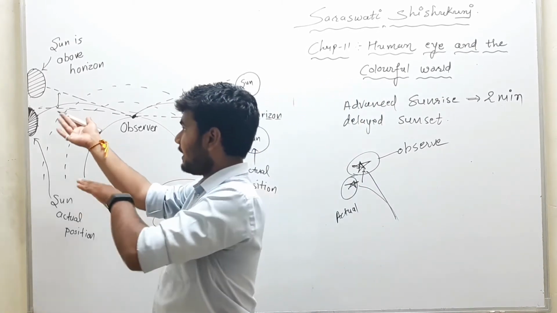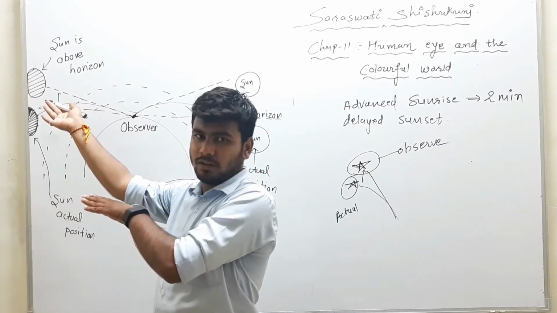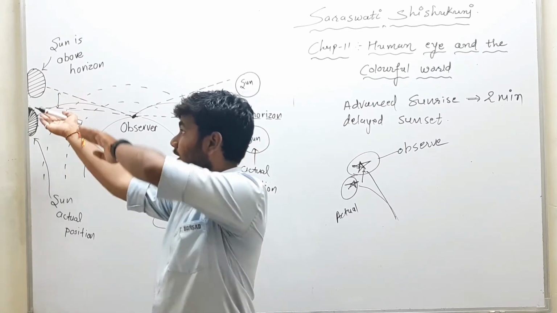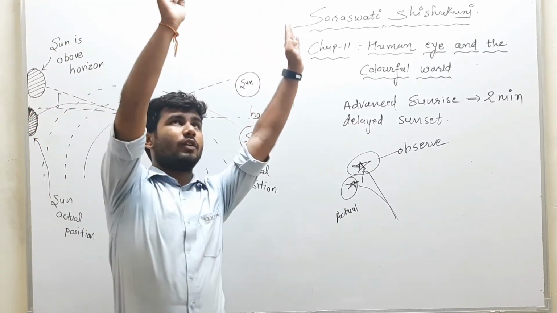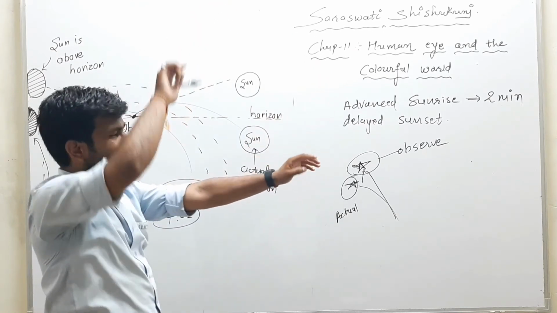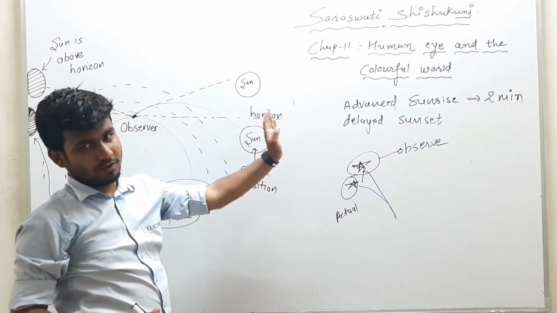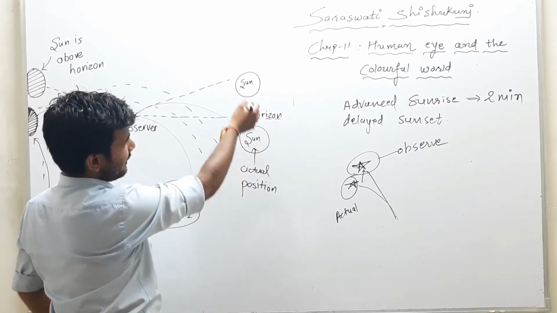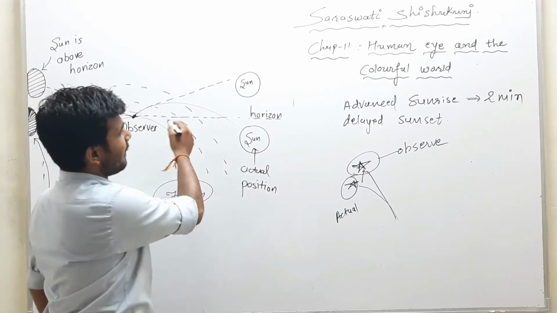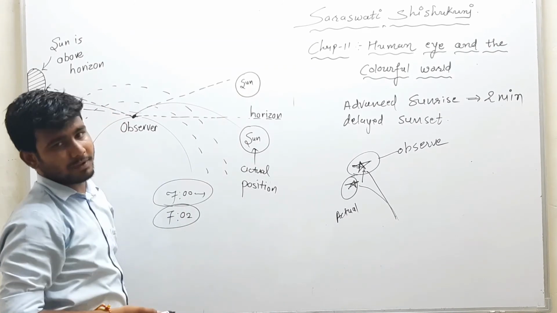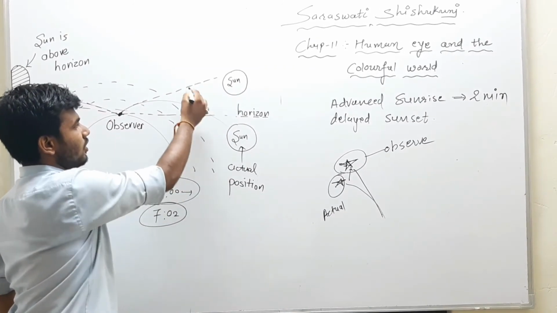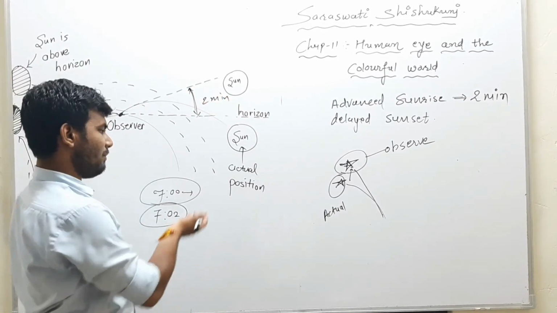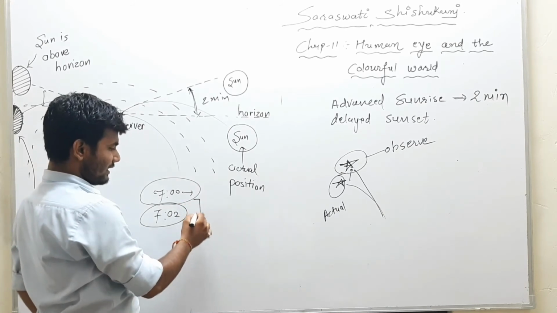Similarly, if we think that this is the east direction, the sun rises in the east, and after noon, we can understand the same phenomenon for sunset. Here also you can see the actual position of the sun and the image which we are forming of it above the horizon. So there will also be a difference of 2 minutes. How will it be? Simple. As you can see, this is early.